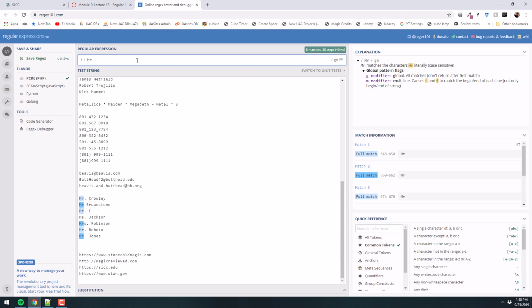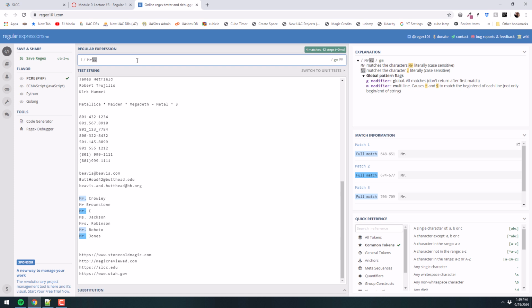So MR, easy. But now look what's up. We have a period, right? But sometimes we don't have a period. Like Mr. Brownstone doesn't have a period. Well, first of all, I want to find the actual period, not just anything, right? I want to find a period. So we can escape it, get a period, but now I missed Mr. Brownstone, right?